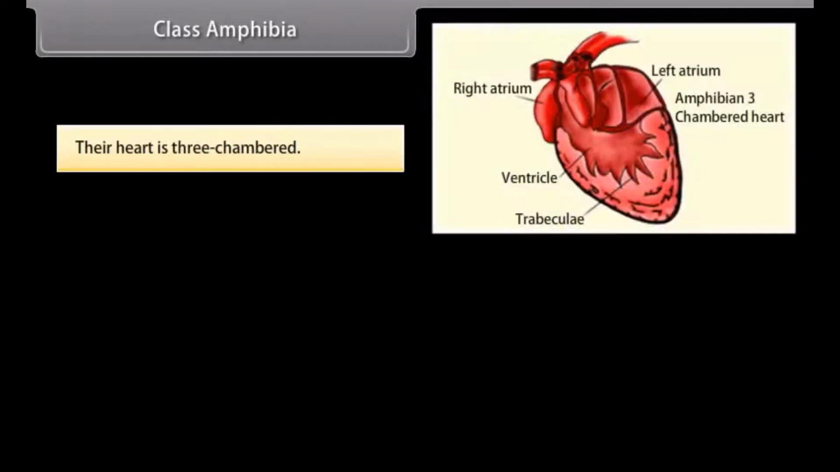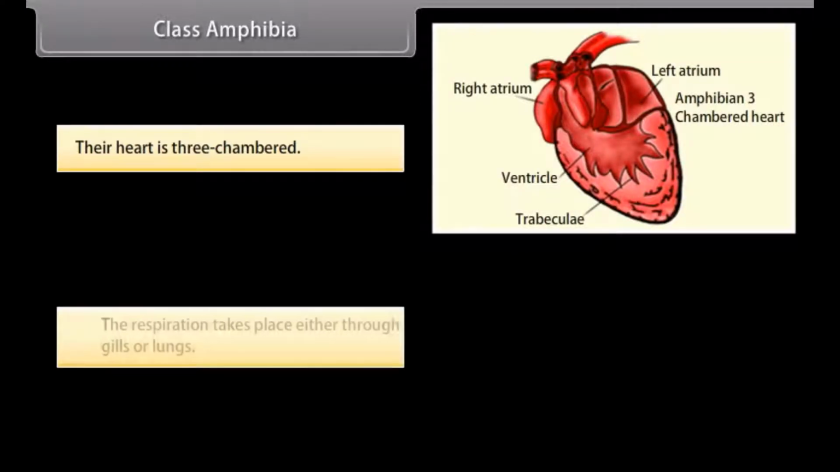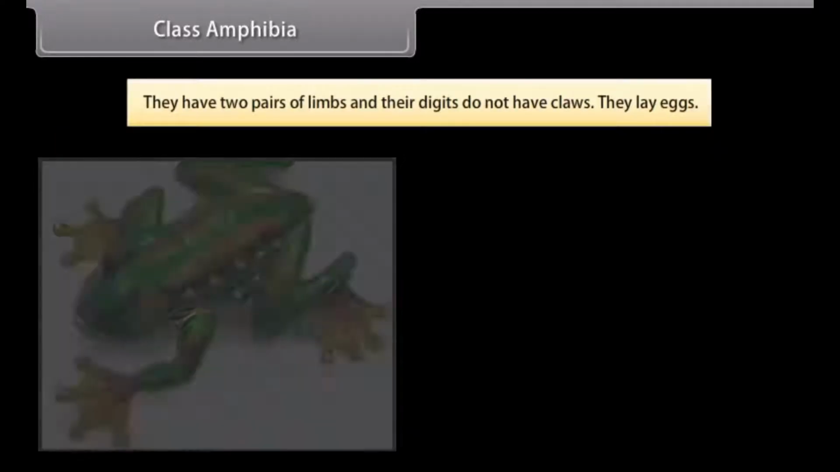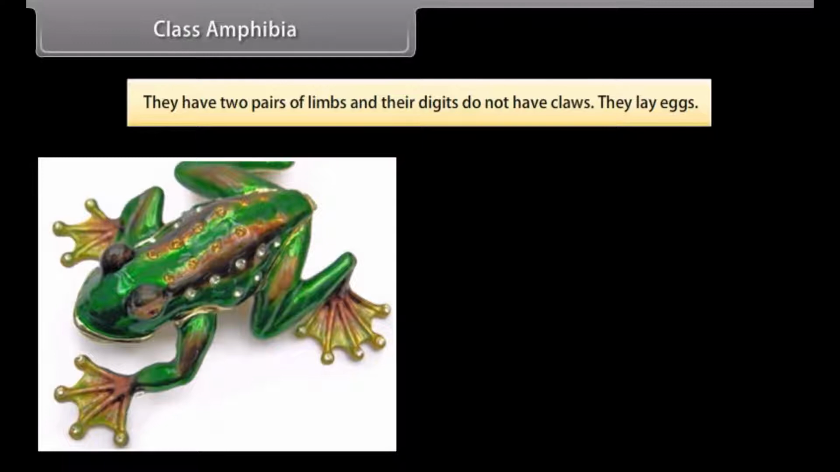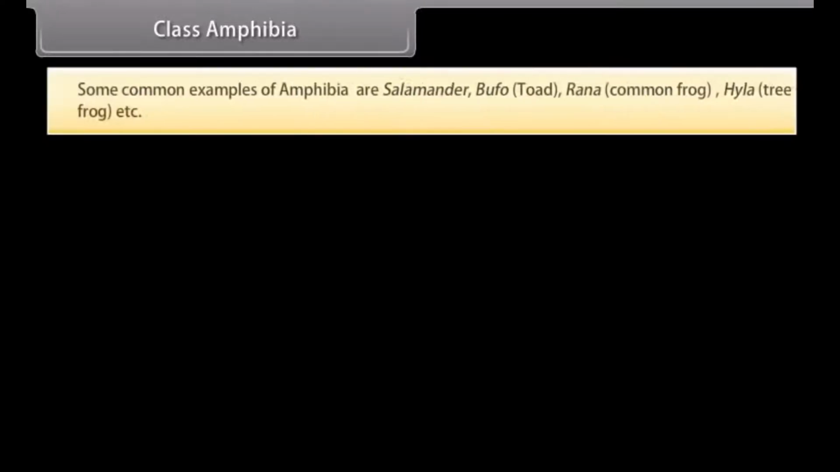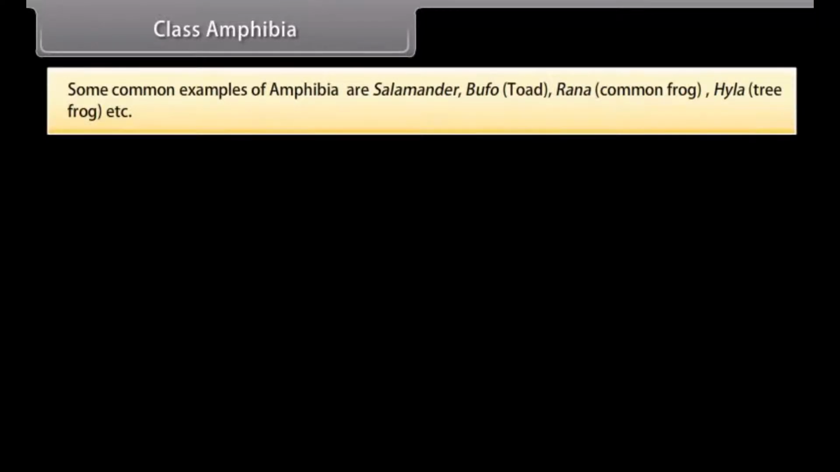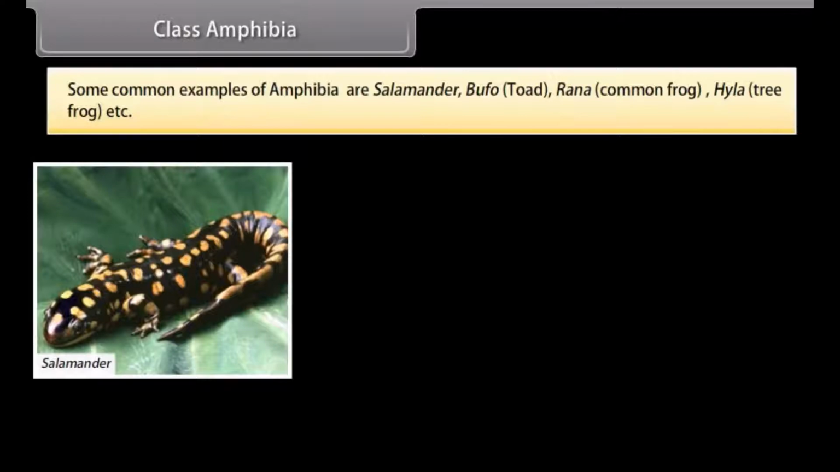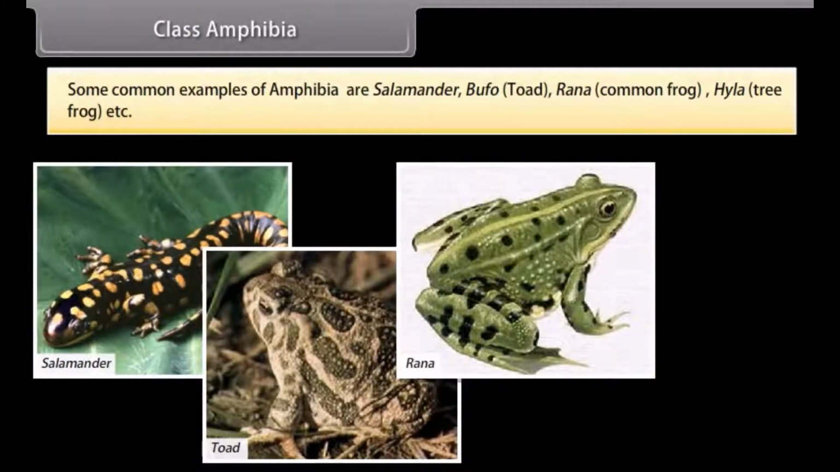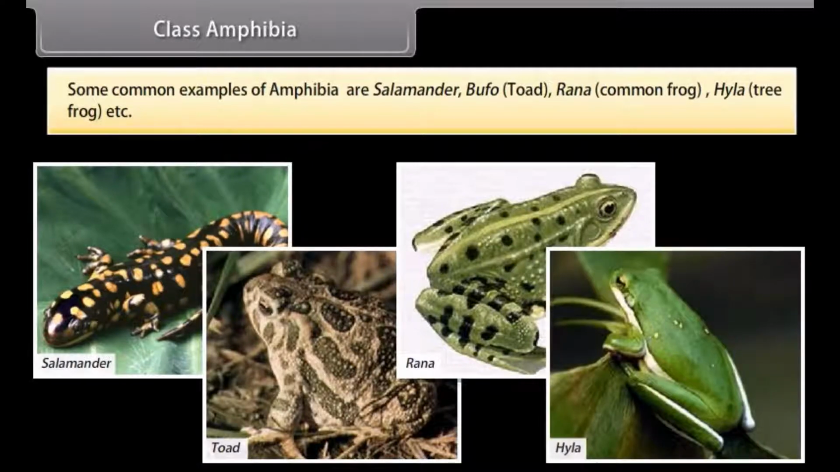Their heart is three-chambered. The respiration takes place either through gills or lungs. They have two pairs of limbs, and their digits do not have claws. They lay eggs. Some common examples of amphibia are salamander, Bufo, toad, Rana, common frog, Hyla, tree frog, etc. Class Reptilia.